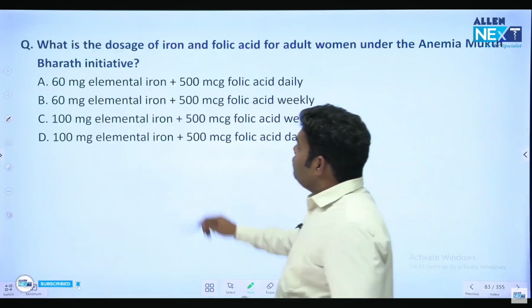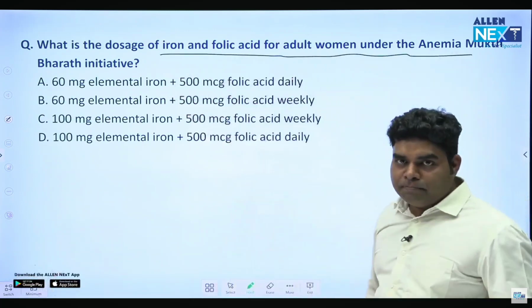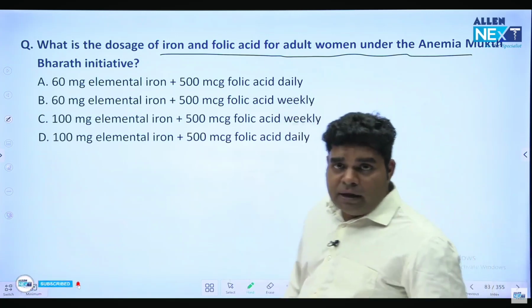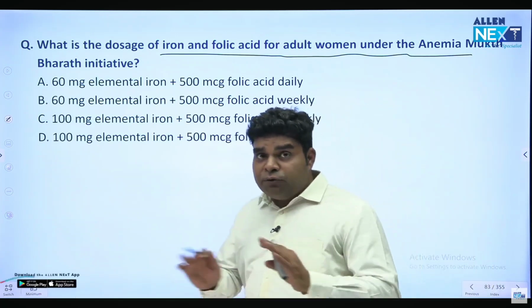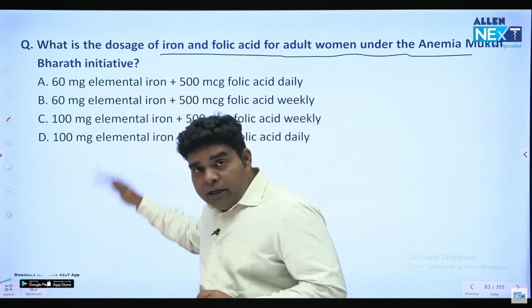Now, what is the dose of iron and folic acid for adult women under Anemia Mukt Bharat? Can you answer it? What is the answer to this question? Remember, the doses for Anemia Mukt Bharat are very frequently asked and very easy to remember. In the meantime, give the answer.